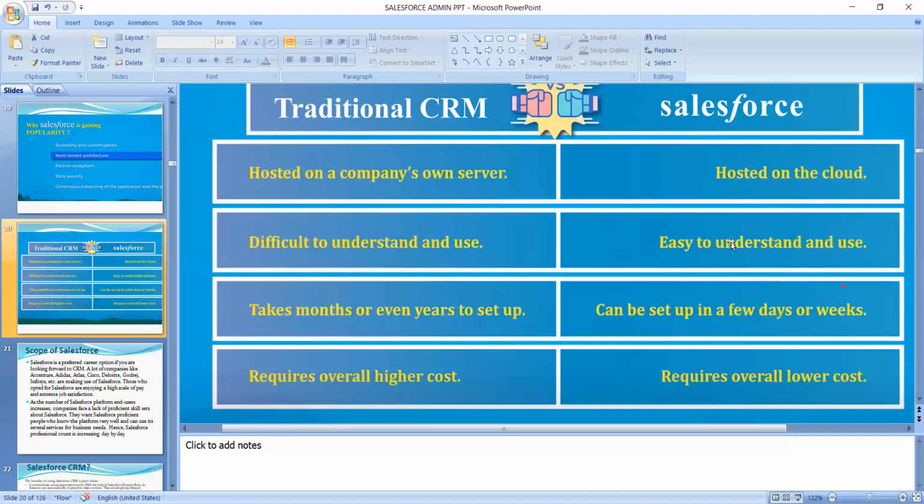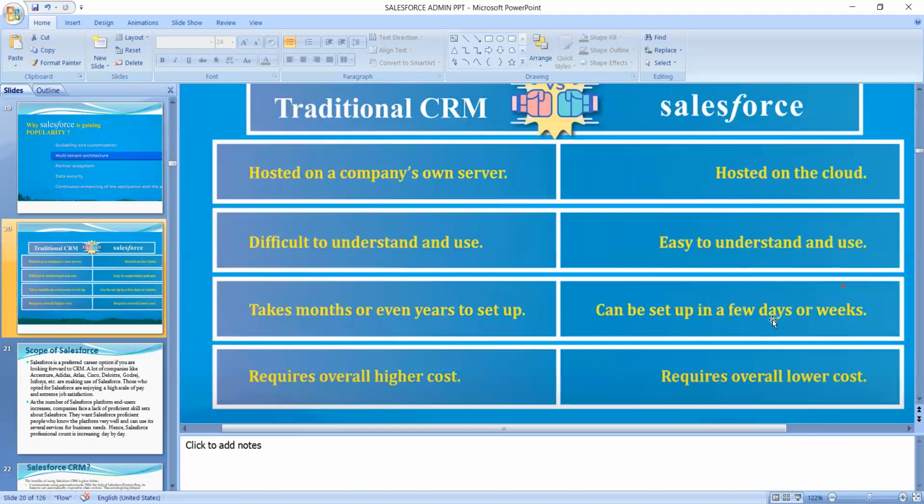You can understand easily, and you can use Salesforce easily. Traditional CRMs take months or even years to set up. It takes more months, and it gets set up too late. But compared to that, Salesforce can be set up in a few days or weeks. In Salesforce, you can make the setup in one day, two days, or one week.